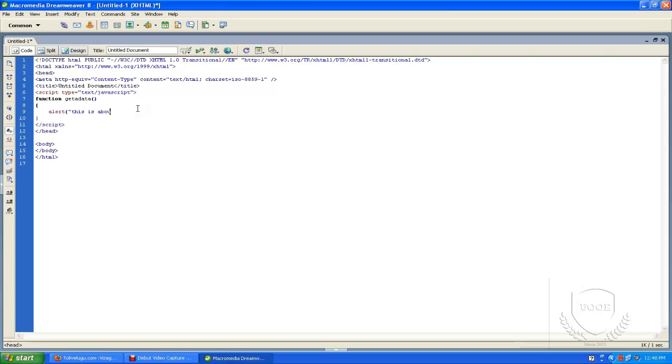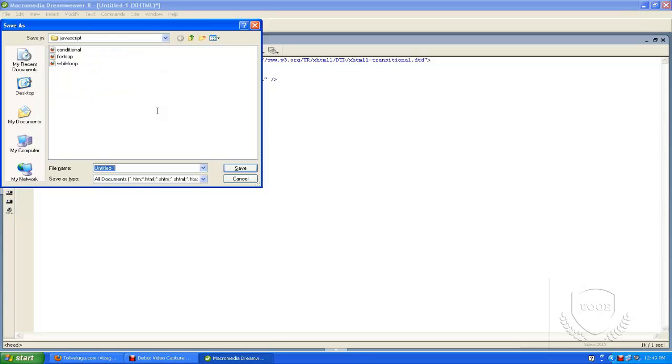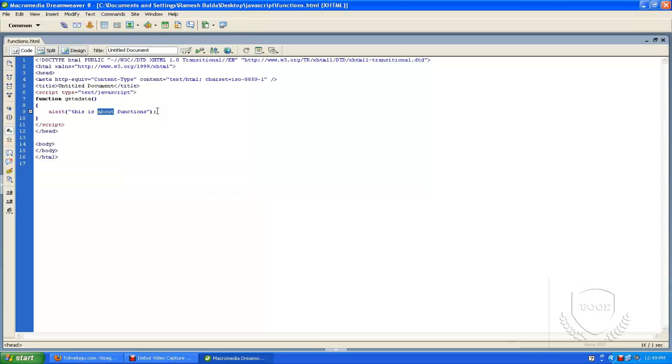This is about functions, and I already told you about the alert box. What it does is pop up the content included in these brackets. So I'm saving this as functions dot html.